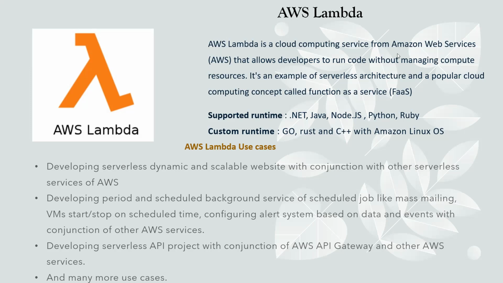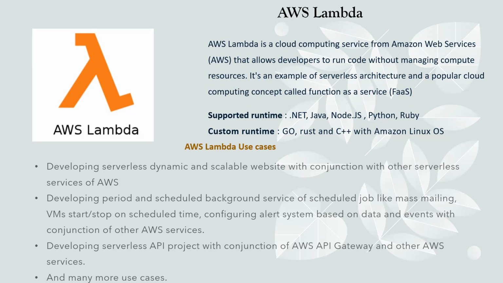AWS Lambda is a cloud computing service from Amazon Web Services that allows developers to run code without managing compute resources. This point is very important. It's an example of serverless architecture and a popular cloud computing concept called function as a service. So what is a special feature of AWS Lambda? I'll give you an example.